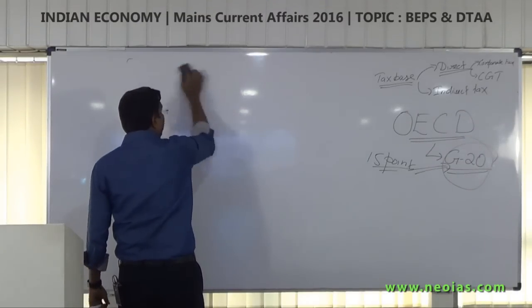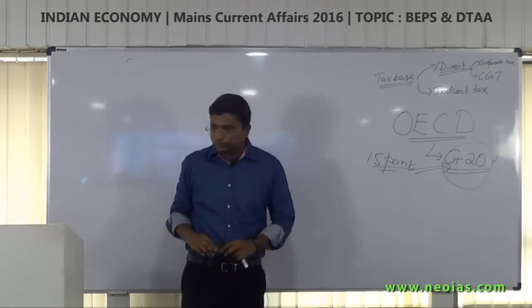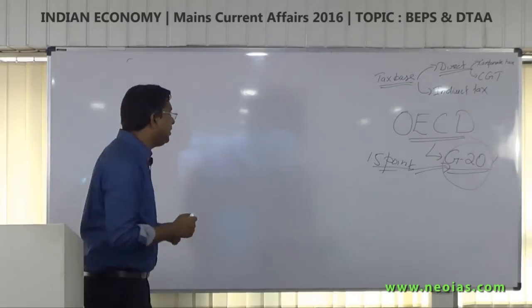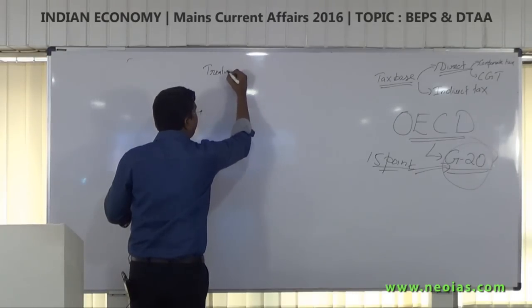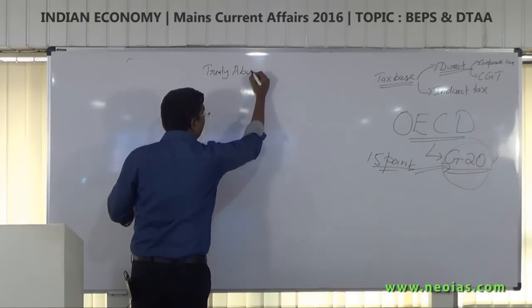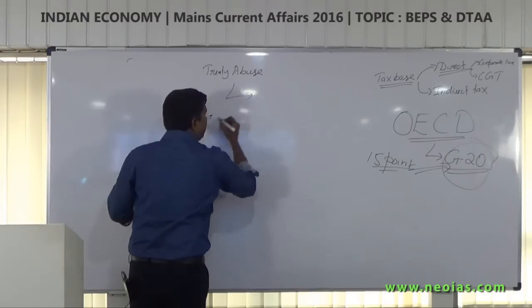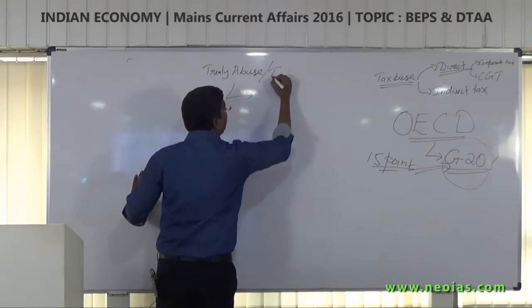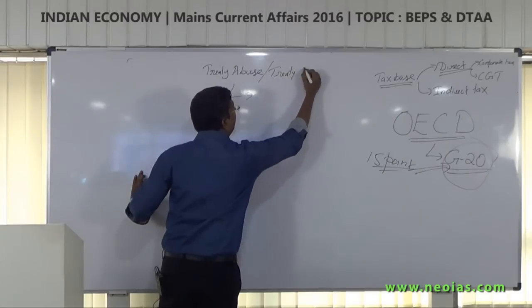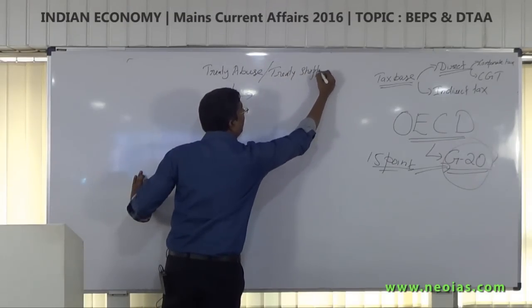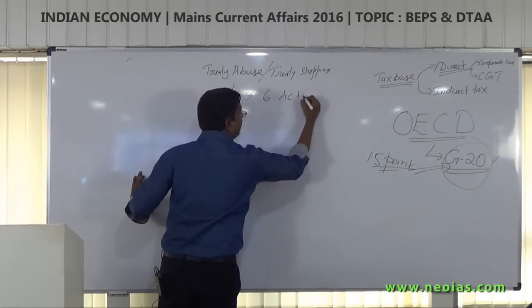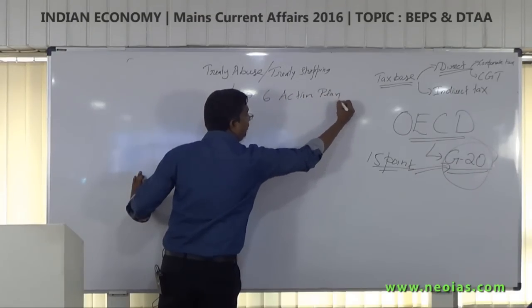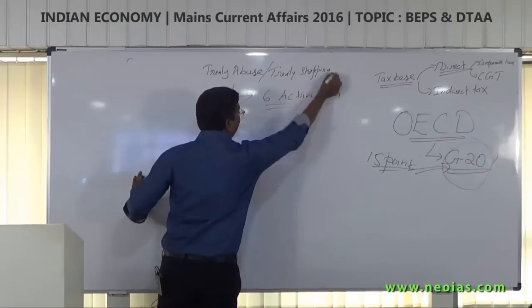Now regarding this treaty shopping and treaty abuse, we'll come to the other topic. We'll discuss that. So treaty abuse or treaty shopping is dealt with in the sixth point action plan. Out of this 15, the sixth point action plan is dealing with this.